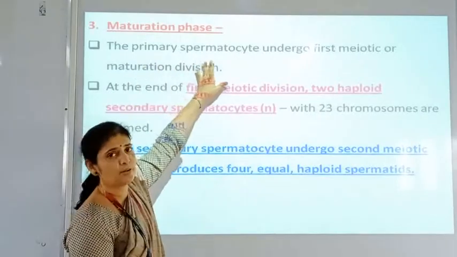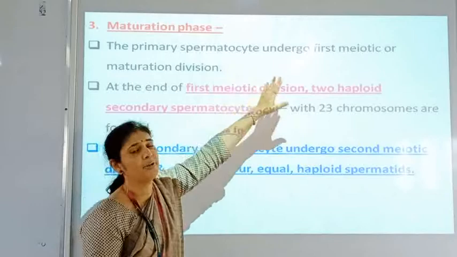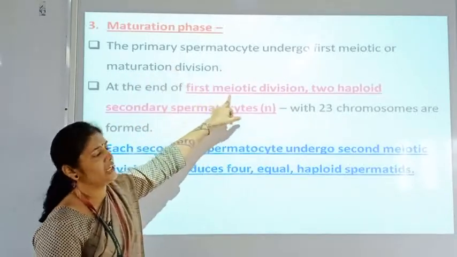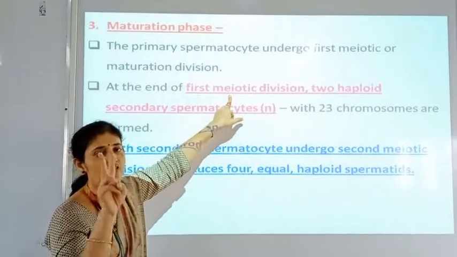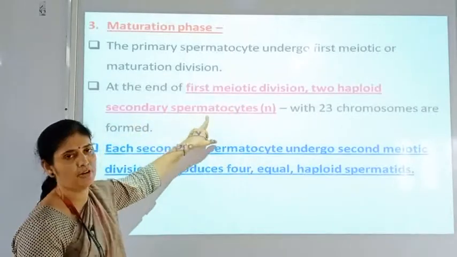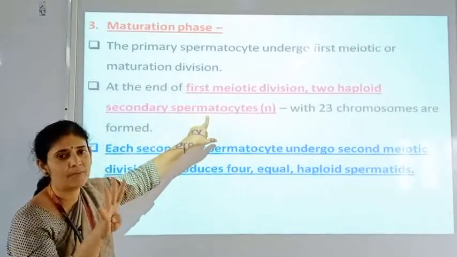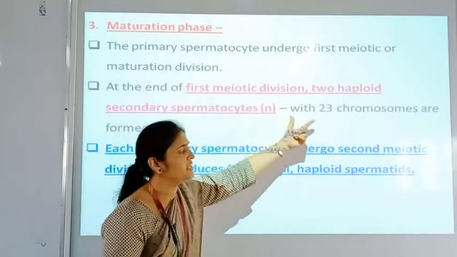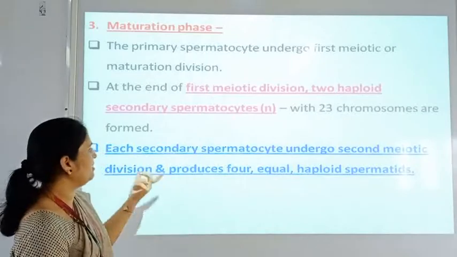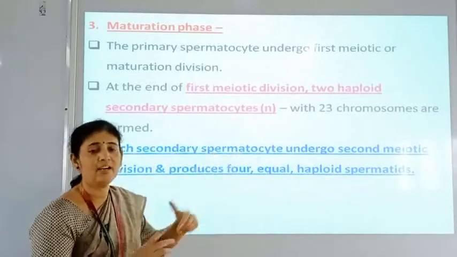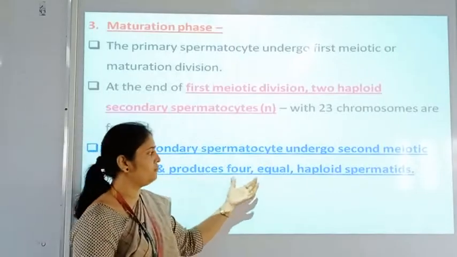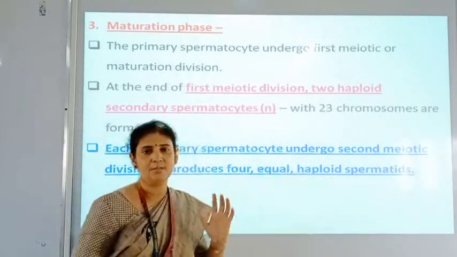The primary spermatocytes undergo first meiotic division or maturation division, and in the first meiotic division there is formation of two haploid secondary spermatocytes. So the fourth stage of development is the secondary spermatocytes, which are haploid with 23 chromosomes, and then each secondary spermatocyte again undergoes second meiotic division and there is production of four equal haploid spermatids.